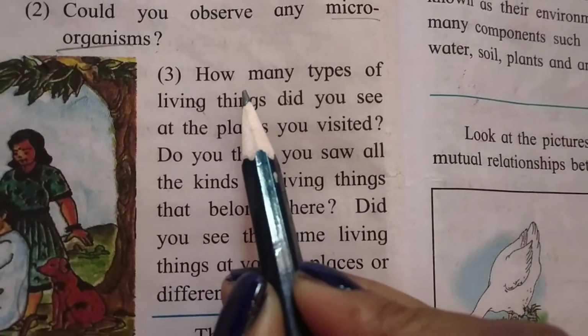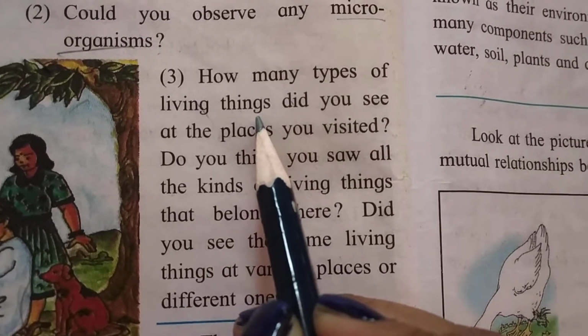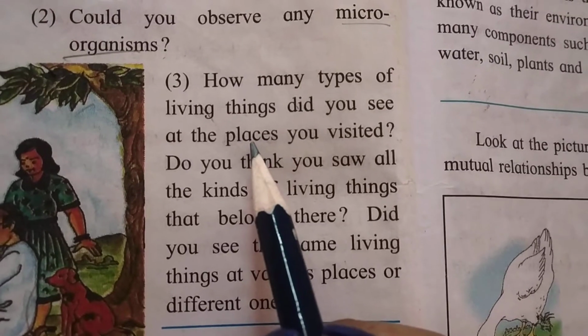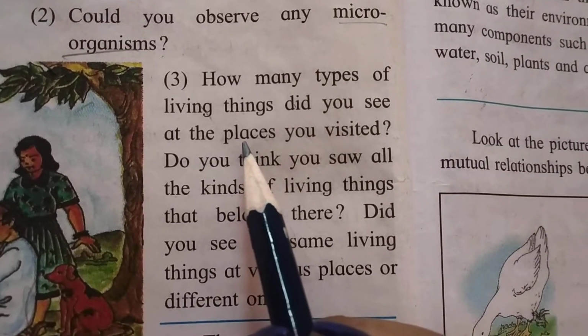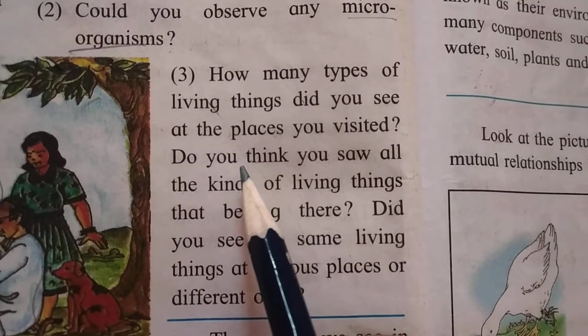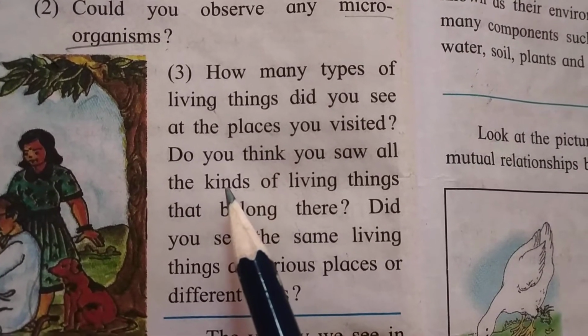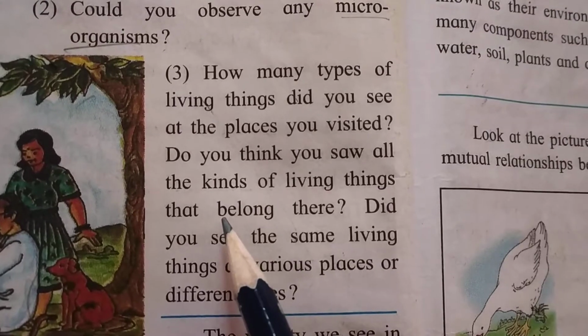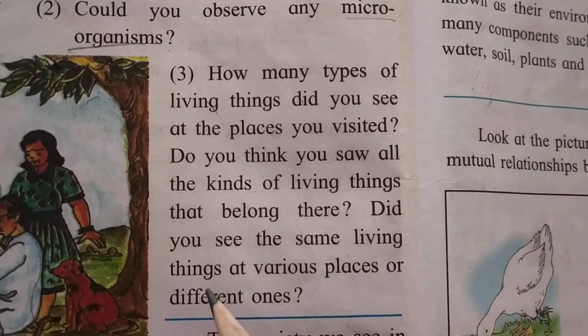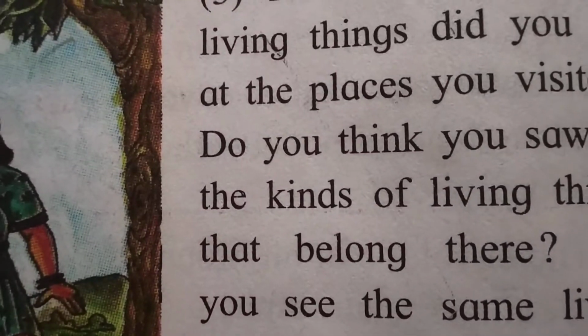Now see the next question: how many types of living things did you see at the place you visited? You have to notice all the living organisms and count them. Then, do you think you saw all the kinds of living things belonging there? Then, did you see the same living things at various places or different ones?